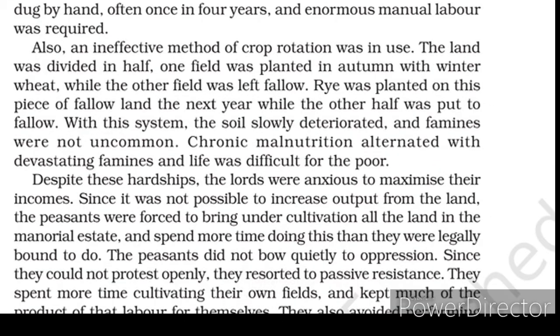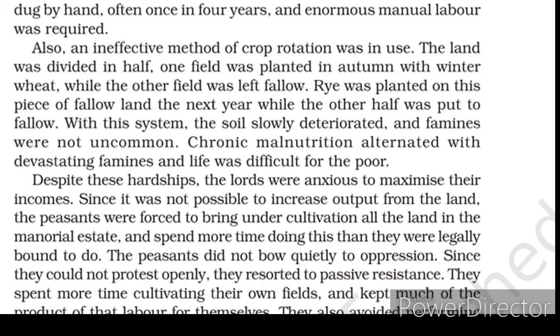The next point is that they used an ineffective method of crop rotation. What is this ineffective use? It means whatever methods they were following did not have any good result. First of all, they divided the whole land into two parts, and in one half they would grow only wheat, for the winter, and the second half would just be left like that.